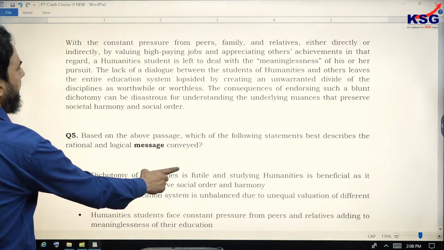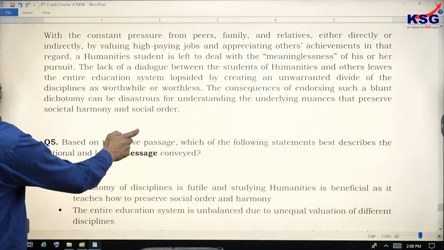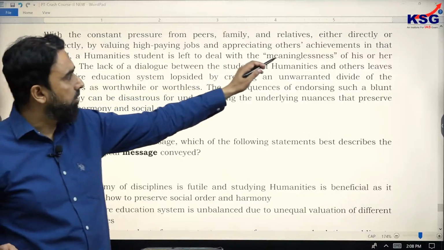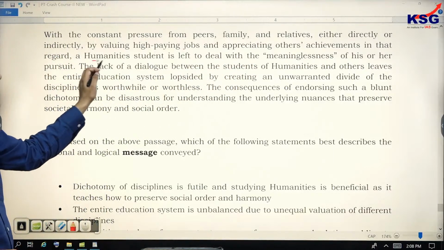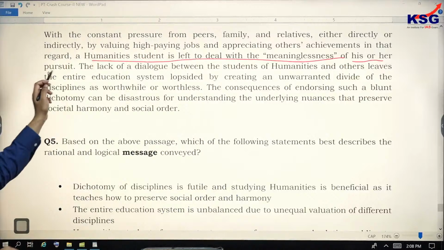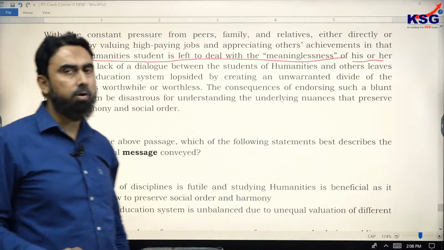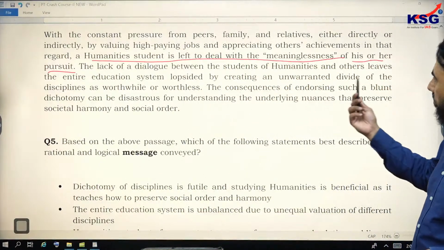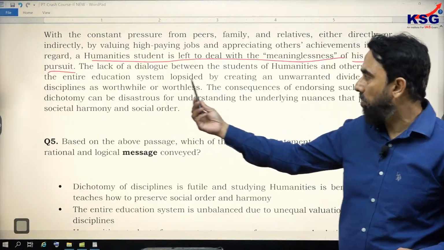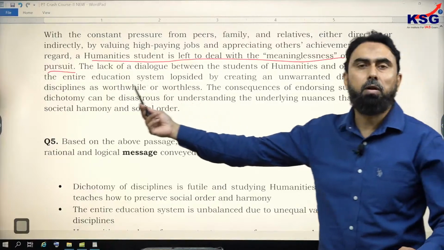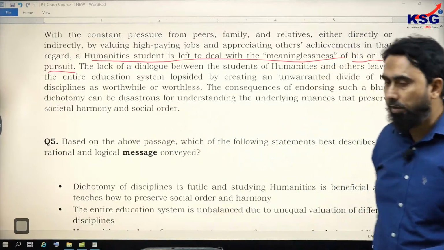So he says, with the constant pressure, very interesting topic it is. With the constant pressure from peers, family and relatives, either directly or indirectly by valuing high-paying jobs and appreciating others' achievements in that regard, a humanities student is left to deal with the meaninglessness of his or her pursuit. The reason is given there. The lack of dialogue between the students of humanities and others leaves the entire education system lopsided by creating an unwarranted divide of the disciplines as worthwhile or worthless. So this happens, the resultant effect.